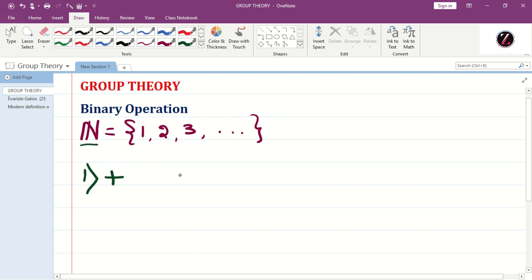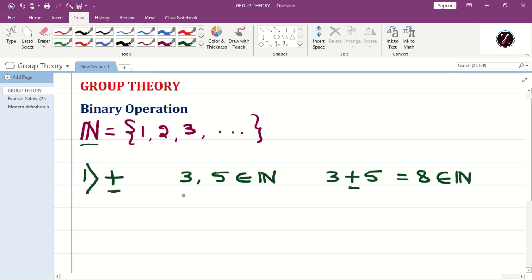Take any two natural numbers, for example, 3 and 5. Let them be any two natural numbers; symbolically we write they belong to N. Then what is 3 plus 5? We write plus in between because we are discussing addition. Therefore 3 plus 5 is 8. Clearly it is a natural number, therefore it belongs to N.